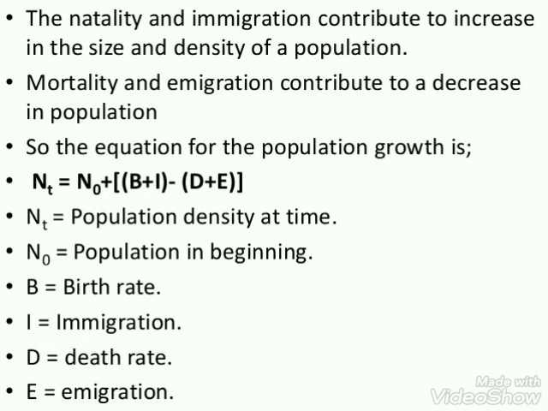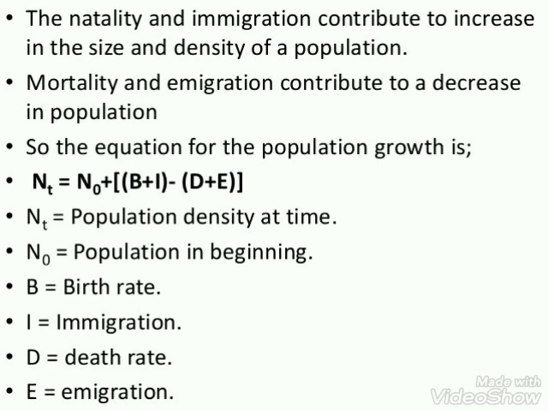Here Nt is the population density at a given time period. N0 is the population density in the beginning. B is the birth rate. I is the immigration. D is the death rate. And E is the emigration.